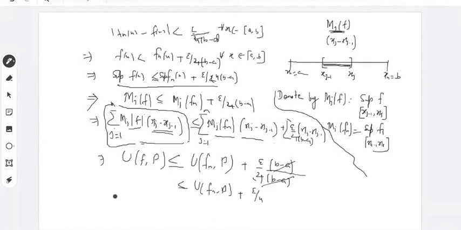So in a similar way, you can also prove that this LFP will be greater than or equal to LFnP minus epsilon by 4 for the lower Riemann sum. Right? Okay.